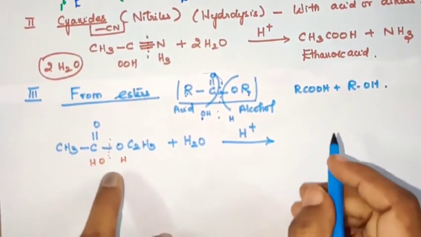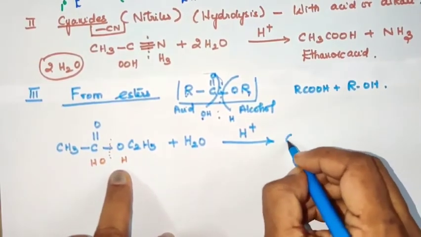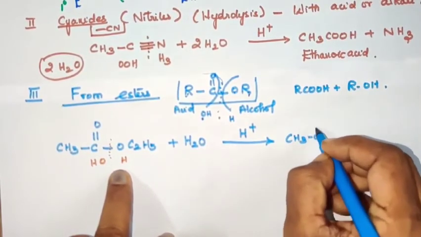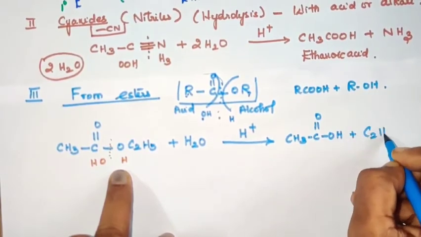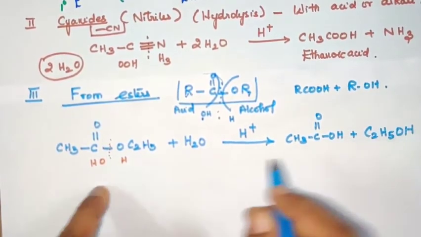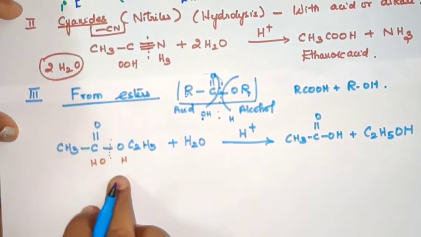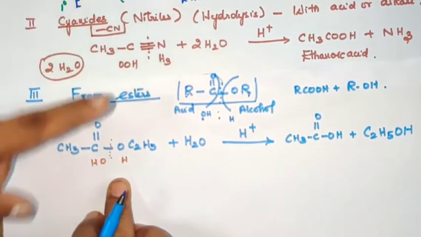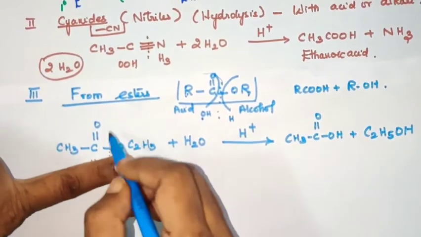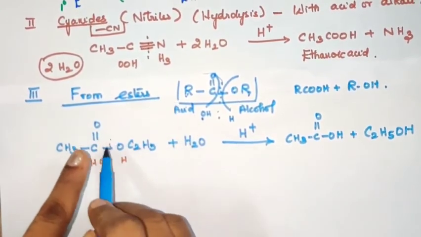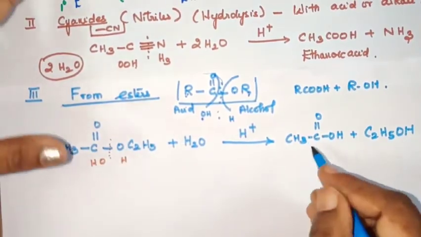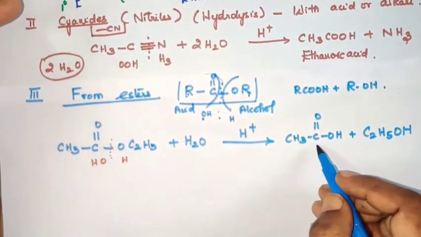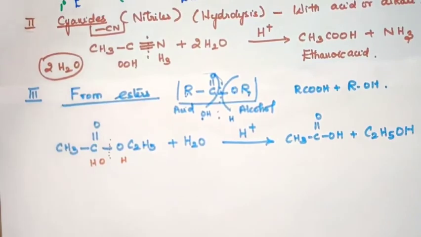C2H5O minus forms, because oxygen is a highly electronegative atom, and that can accept H plus, so it becomes C2H5OH. The second portion, CH3CO, can accept OH, so that it becomes CH3COOH. Yes, CH3COOH is nothing but ethanoic acid or acetic acid, and also alcohol.